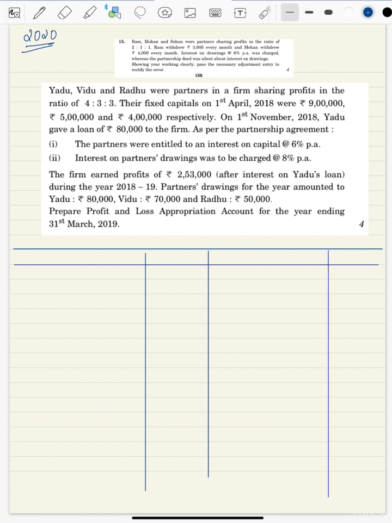When you prepare profit and loss appropriation, make sure that you write the complete statement: Profit and Loss Appropriation Account, and below that you have to mention for the year ending 31st March 2019. Credit, debit, particulars, amount.